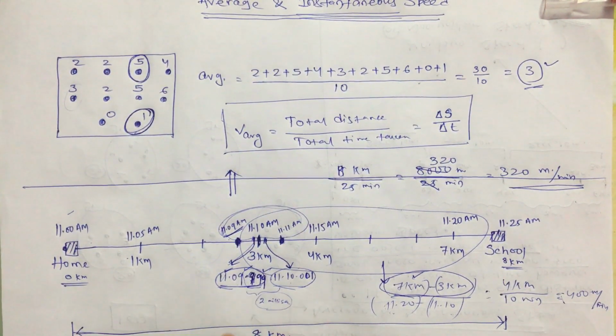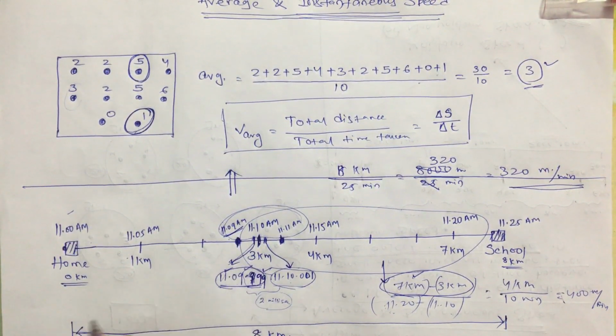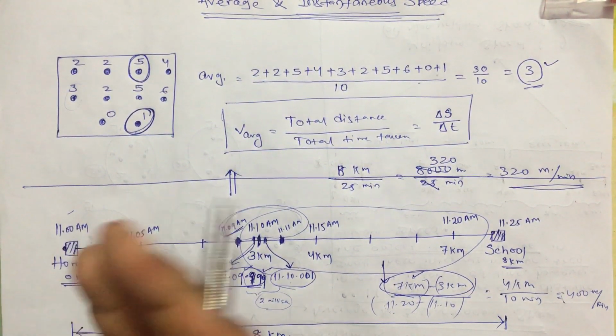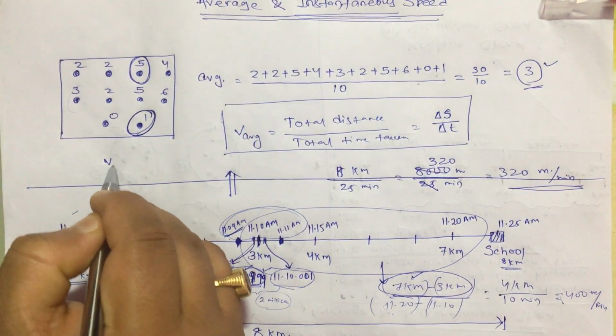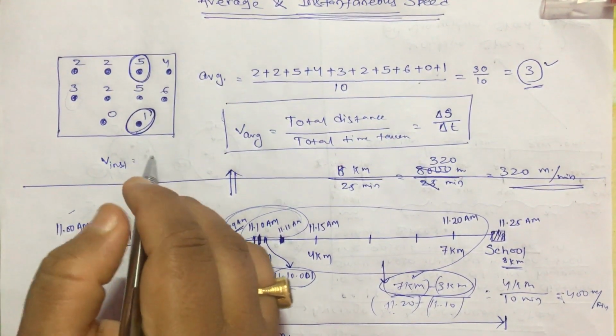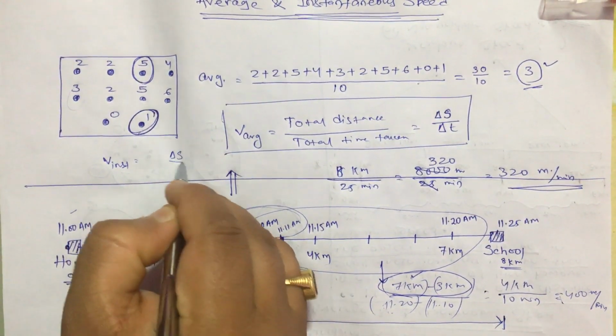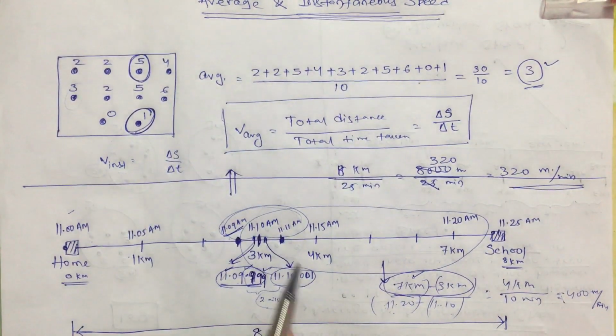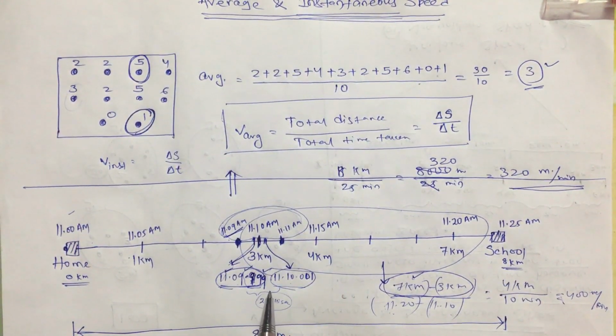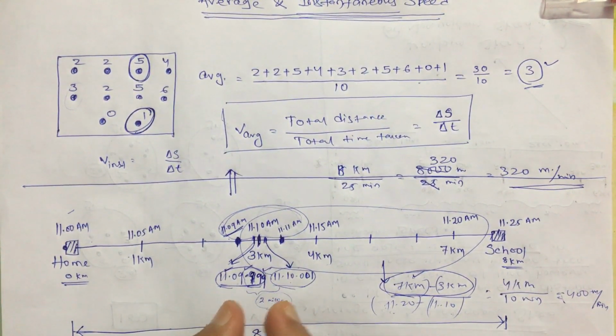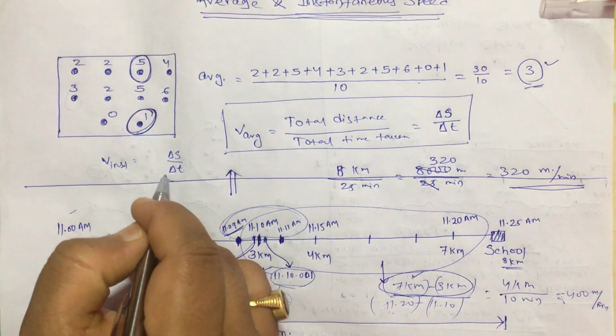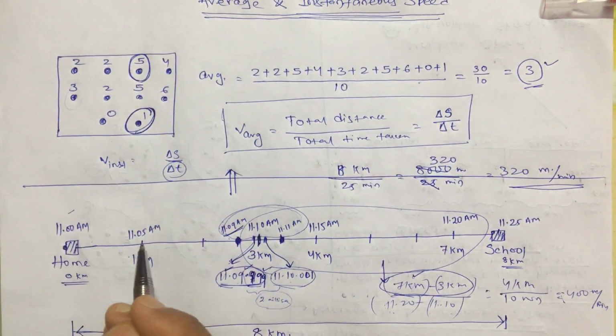Now we can go on decreasing this time, and it is explained by Newton that the instantaneous speed can be found by the same formula, delta s by delta t. We are doing the same thing here: we are finding the average speed, but between two times which are very near to each other, where delta t, the change in time, is nearly equal to 0.